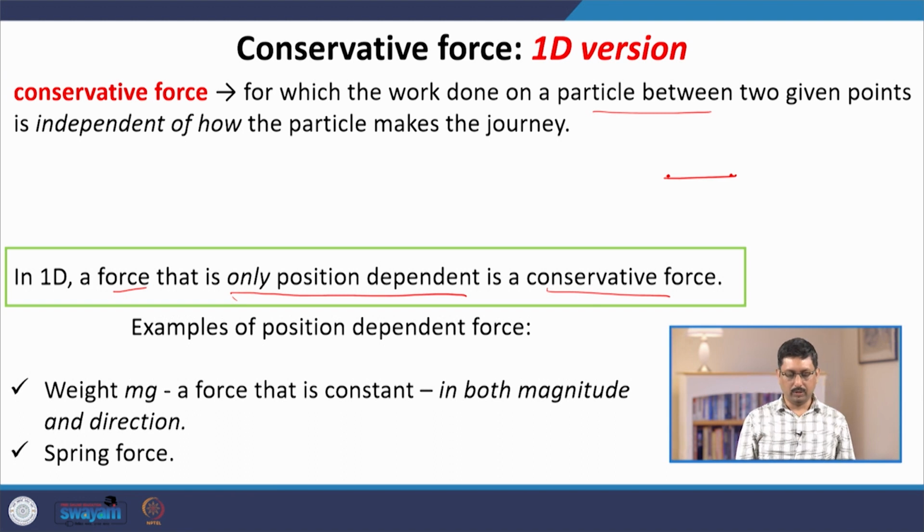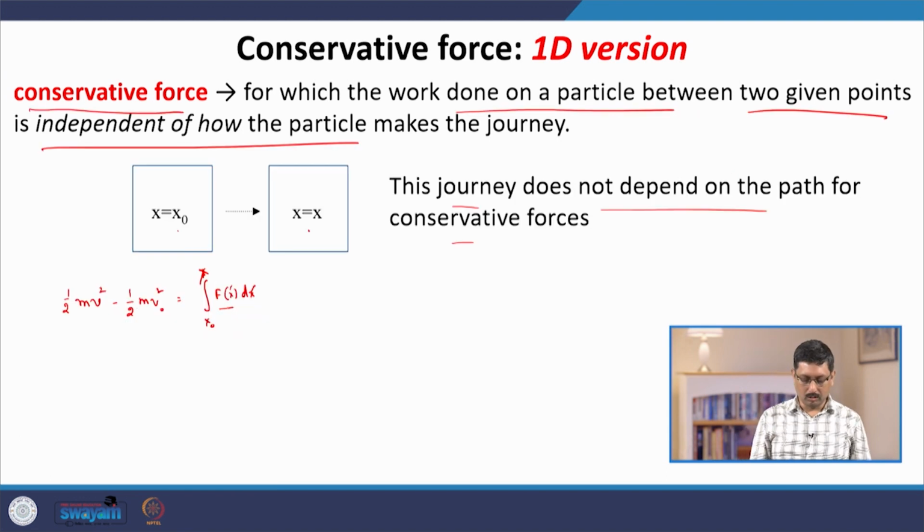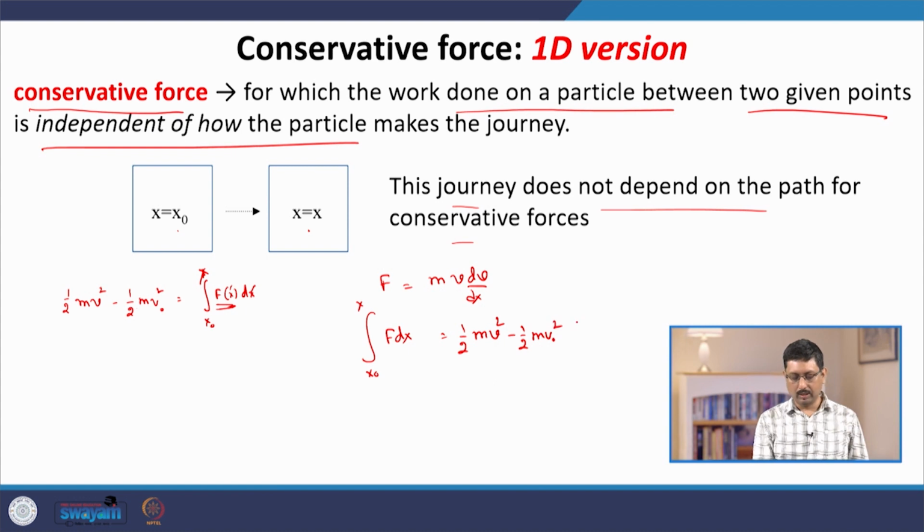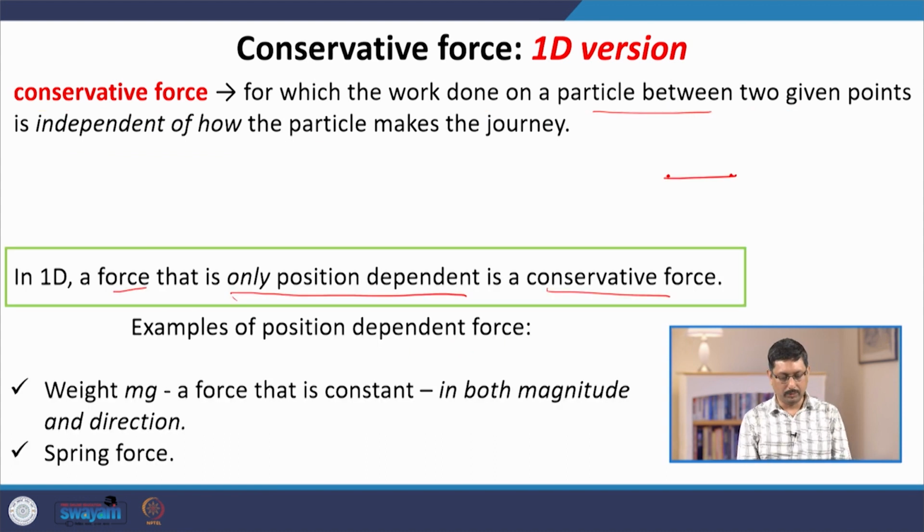This comes from our derivation of this theorem: F was m v dv dx, and the work done from x naught to x was half m v square minus half m v naught square. So if F is a function of x, then this integral will depend only on the end points. This is the essential mathematical point. Now, are there examples of such forces? Of course, I can give two common examples.